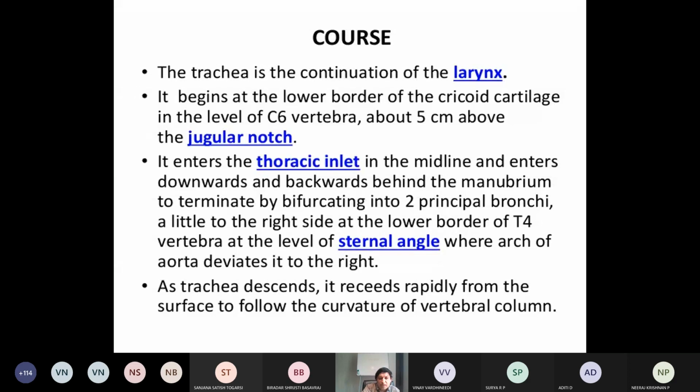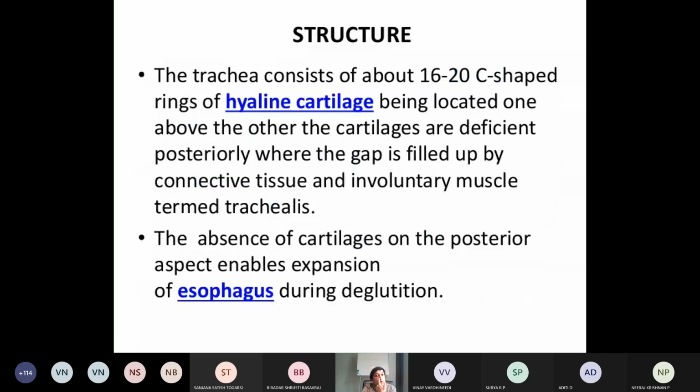Then as the trachea descends, it recedes rapidly from the surface to follow the curvature of the vertebral column. You know, the trachea consists of around 16 to 20 hyaline cartilage C shapes. The absence of these cartilages on the posterior aspect enables expansion. So that's why there is difficulty during deglutition of the esophagus, because of the absence of cartilage on the posterior aspect. Okay.